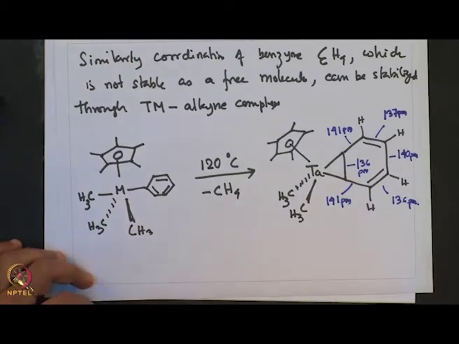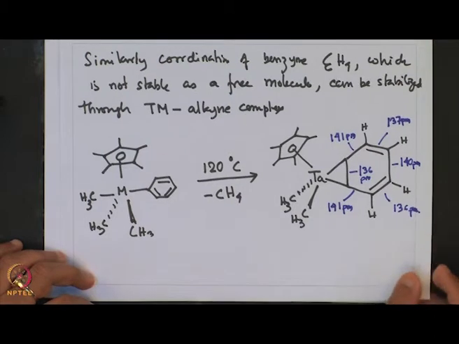So, what we saw is that these can be characterized by various spectroscopic methods. We have also seen how unstable complexes can be stabilized, in terms of cyclohexyne as well as benzyne, and also we had seen how the binding in the transition metal alkyne complexes takes place. Now, one can go further, from benzyne to even benzdiyne.